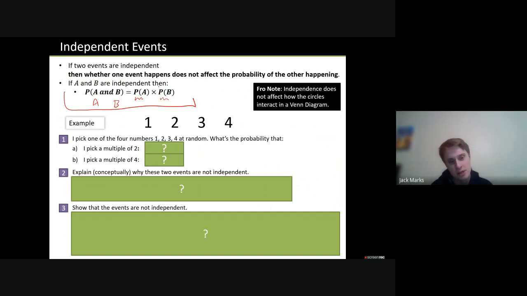And you would have seen this before at GCSE, okay? Don't think about this as a Venn diagram. Independent events, okay, will not be reflected on a Venn diagram. You will not see this on a Venn diagram. What we are just saying is that if you want to find, for example, the probability that I eat noodles the same day that Messi scores a penalty, you take the probability that I will eat noodles, the probability that he will score a penalty, and you multiply them together. And that is it.